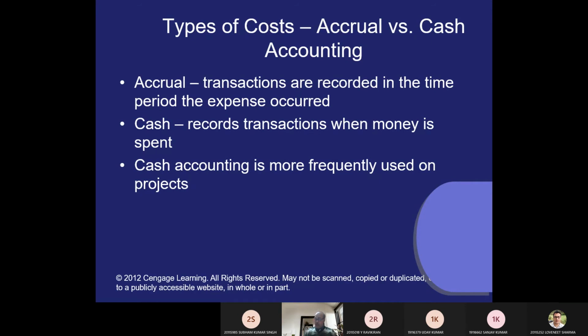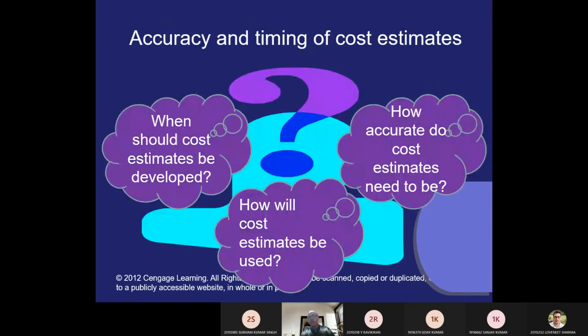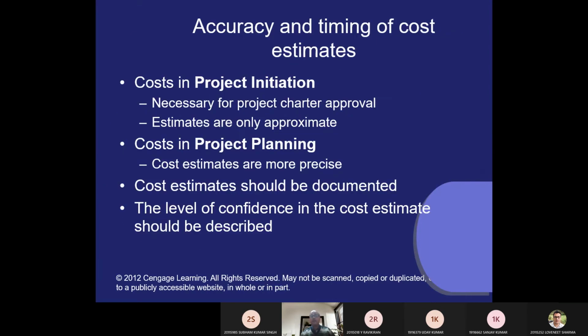If you are not able to understand the different types of cost which have already been discussed in your SAM 1 when you learned management accounting, in this project management book also, on pages 174, 175 and 176, we have explained the different types of cost in detail. We are also talking about it in this PowerPoint, which we have already uploaded on your Teams channel. You can open it and see if you are not able to understand accuracy and time in the cost.